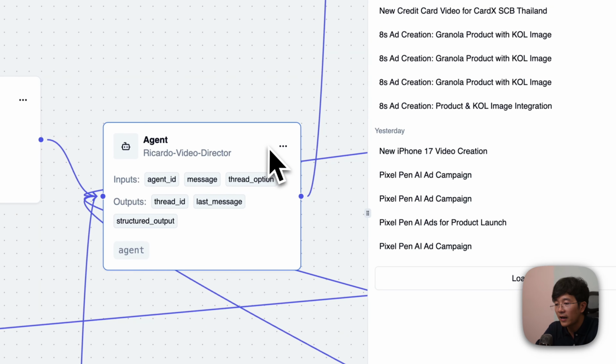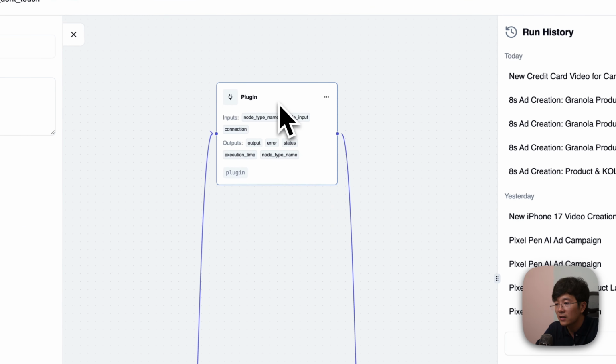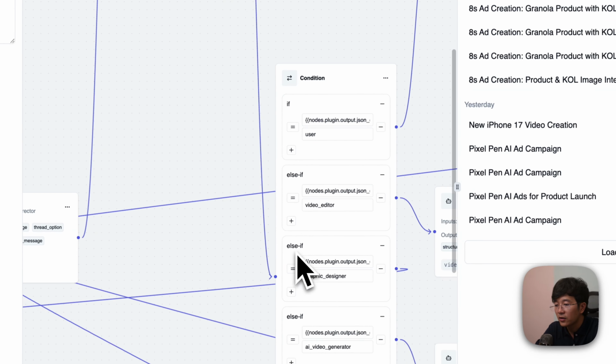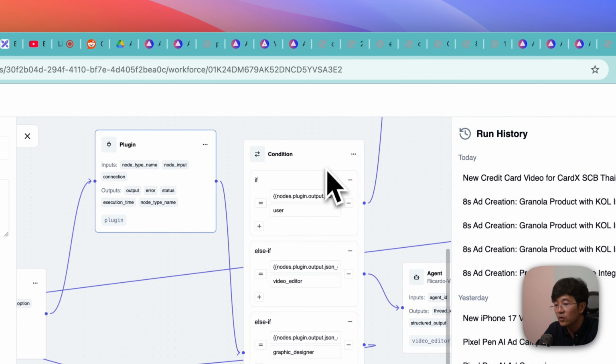After this agent is done, it will go into this one, which is doing some kind of convert, and it will go into the condition.